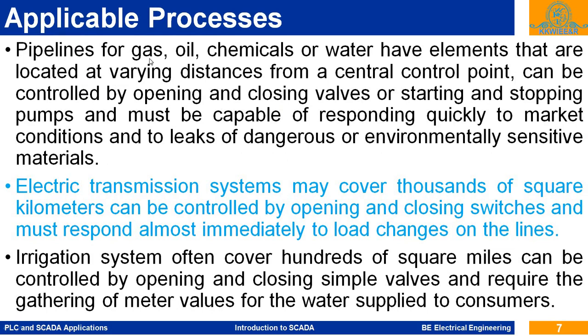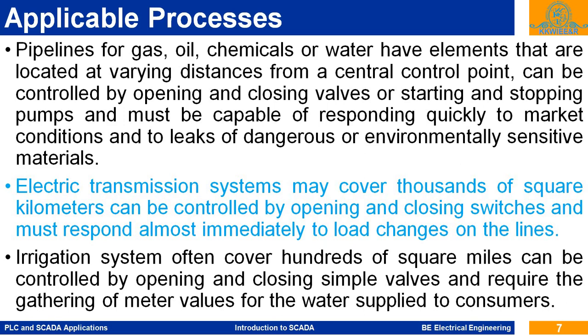Pipelines for gas, oil, chemical or water have elements that are located at varying distances from a central control point, can be controlled by opening and closing valves or starting and stopping pumps, and must be capable of responding quickly to market conditions and to leaks of dangerous or environmentally sensitive material. So there is a petroleum pipeline from Mumbai to Manmar.